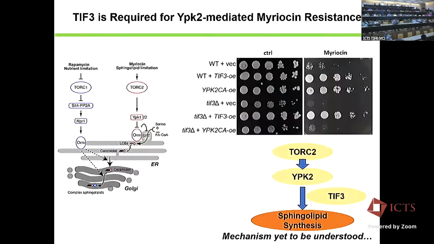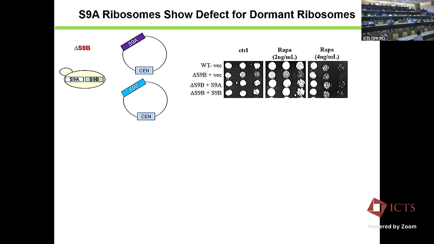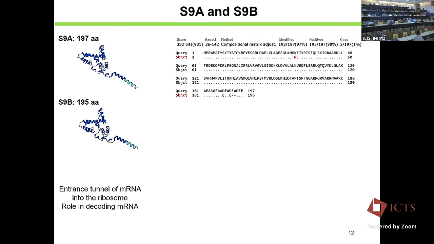Nice talk, Sunil. With respect to 9A and 9B, what is the similarity? They are paralogs, almost parallels. There are only 3 amino acid changes, nothing else. Only 3 amino acid changes.